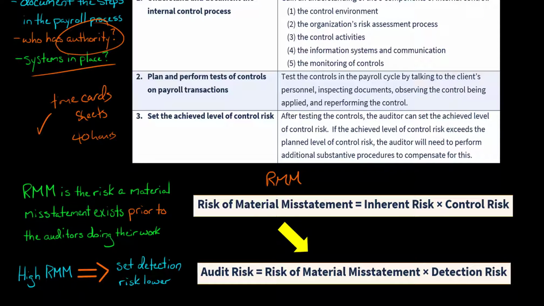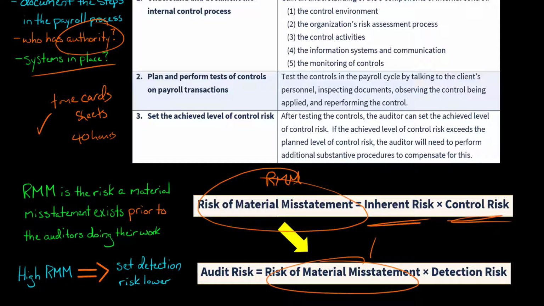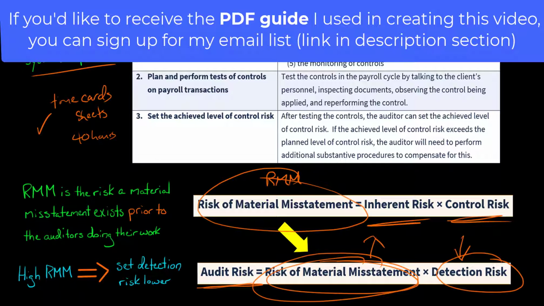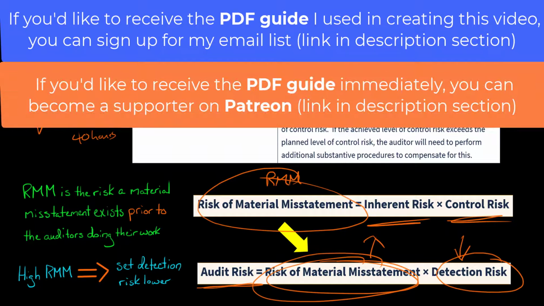So in other words, the auditor goes and says, hey, what's the risk of material misstatement? Which I talked about. We'd say, what's the inherent risk? What's the control risk? They determine risk of material misstatement. And they say, okay, we want audit risk to be at a certain level, right? We want a very low chance that we're going to have an audit failure here. Now, if risk of material misstatement is high, then the auditor is going to need to set detection risk lower to counterbalance that and keep audit risk at an acceptable level. And they would do that by performing more substantive procedures. Now, we're going to talk about understanding the client's internal controls, testing the operating effectiveness of those controls, and then performing substantive procedures in the videos to come.